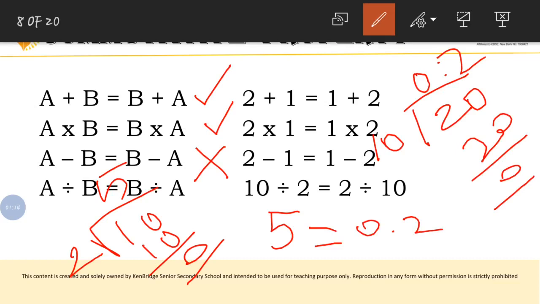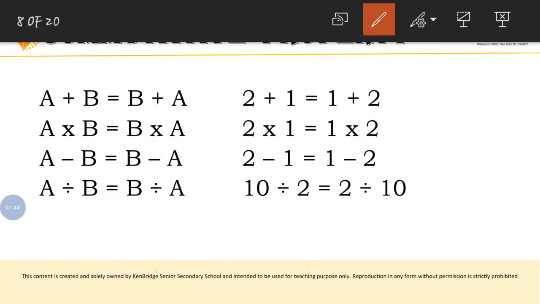Is 5 and 0.2 equal? No, definitely not. So this is not equal. Okay, so this condition is also not satisfied. So what we can understand from this? The first condition is satisfied, the second condition is satisfied, third is not satisfied, and fourth is not satisfied.